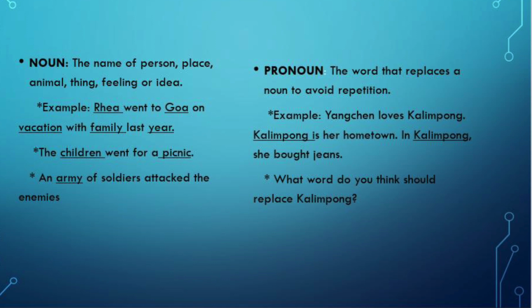So first we are going to talk about noun. A noun is the name of a person, place, animal, thing, feeling, or idea. See, there are many kinds of nouns. For example, common noun, collective noun, proper noun.